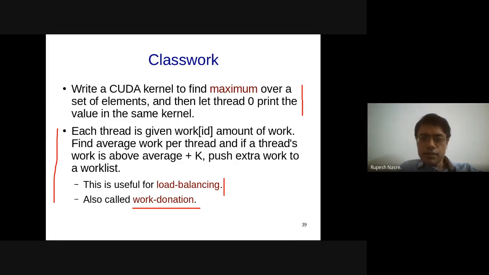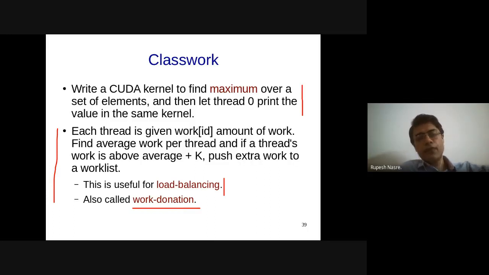Aditya has written a code: atomicAdd(&sum), that is correct. Then there is a barrier, __syncthreads. If id equals 0, average_work equals sum by n, that is also correct. Although in this case average_work is a local variable, right?